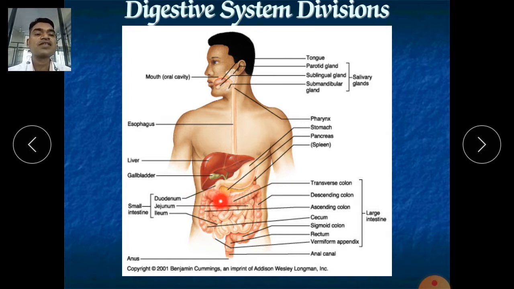Also there are various enzymes from our small intestine. The small intestine also secretes various hormones. After that, the large intestine secretes various enzymes. Some buffers can also be secreted into our stomach as well.